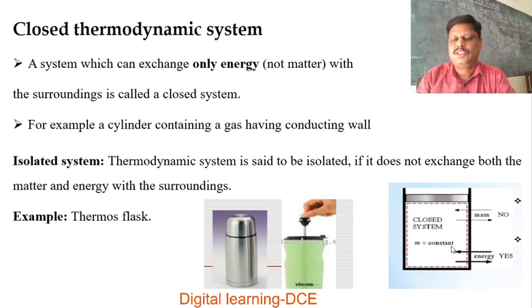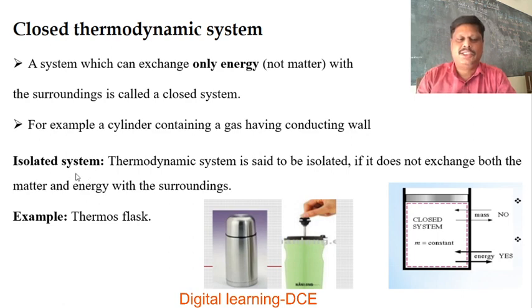So it transfers only energy but not matter or mass. A cylinder containing a gas having a conducting wall means heat energy can transfer from the system to the surroundings through a conducting wall, but there is no transfer of matter or gas. Next one is the isolated system.